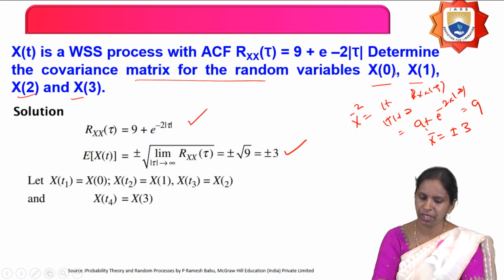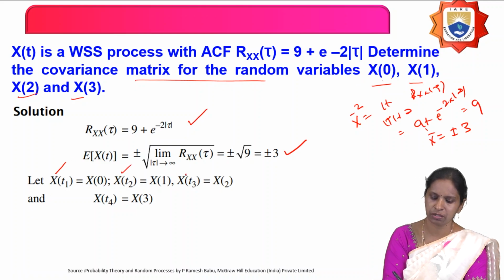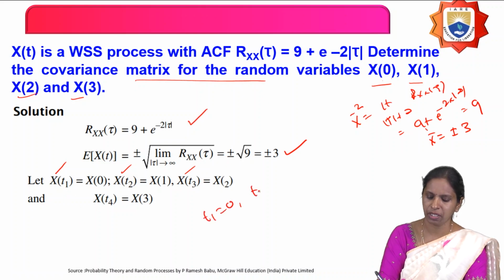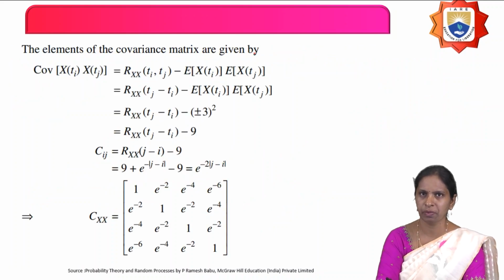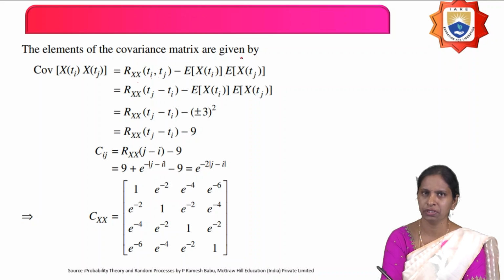Now, how many random variables are given here? 4 random variables. Let us say X of t1, X of t2, X of t3 and X of t4. What is t1 here? 0. What is t2 here? 1. And t3 equals 2 and t4 equals 3 seconds. And you have to find the covariance matrix. What is the covariance matrix here? Covariance of X of ti, tj is nothing but R_XX of ti, tj minus expectation of X of ti into expectation of X of tj.